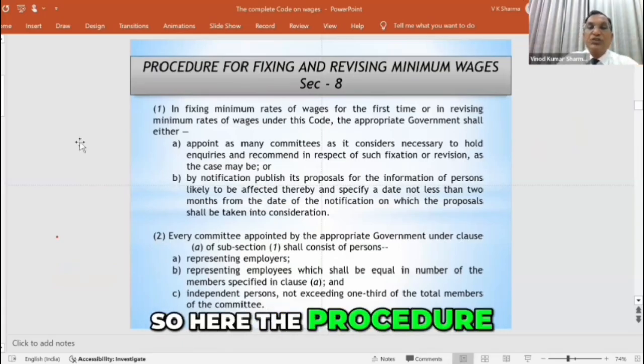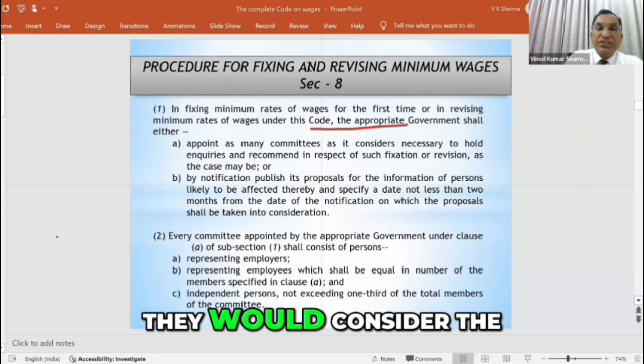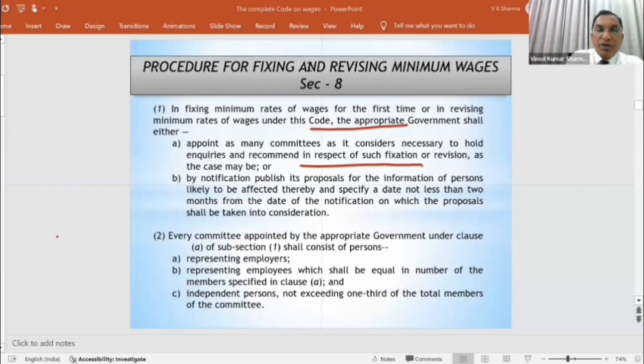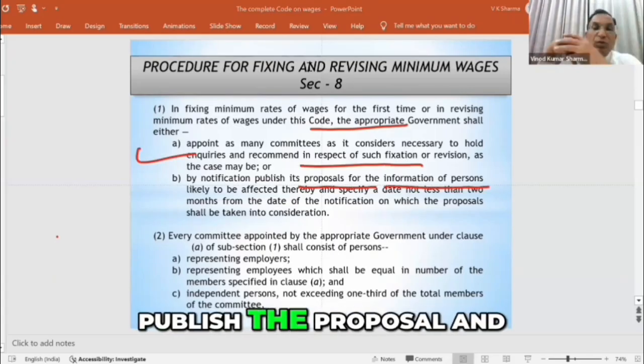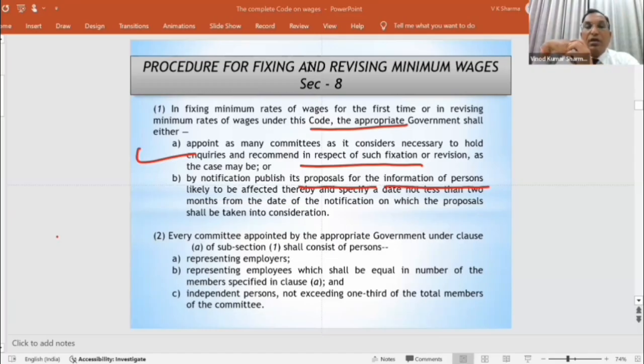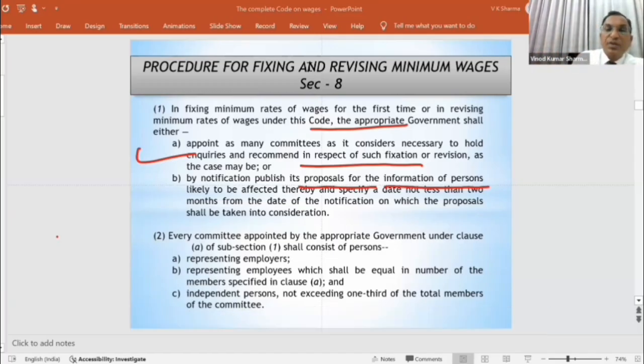So here the procedure is also given. In fixing the rate, they would publish the proposal, and they would make a committee and subcommittee.